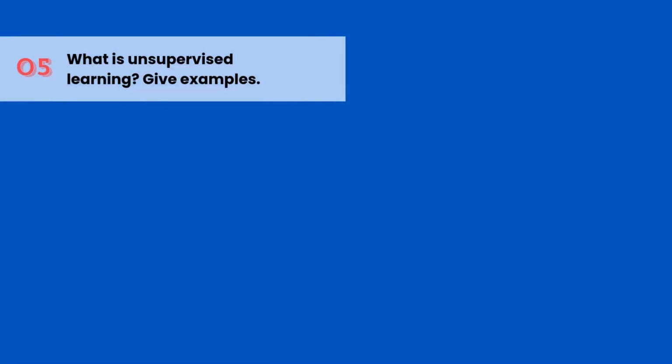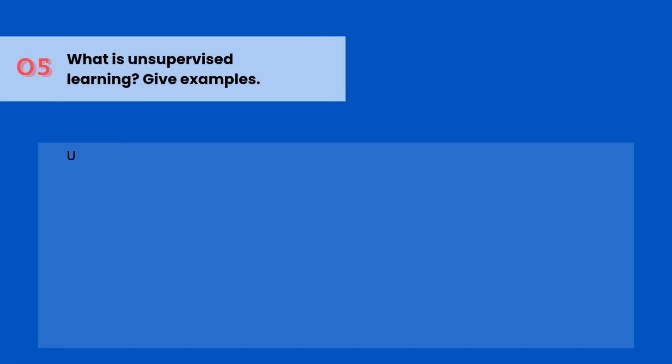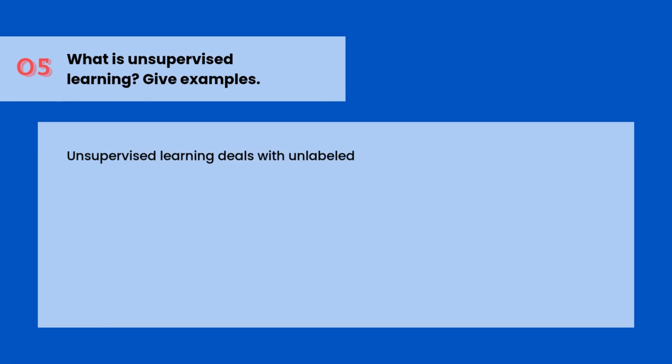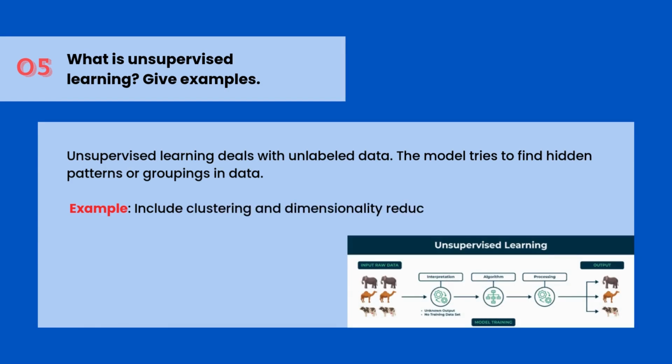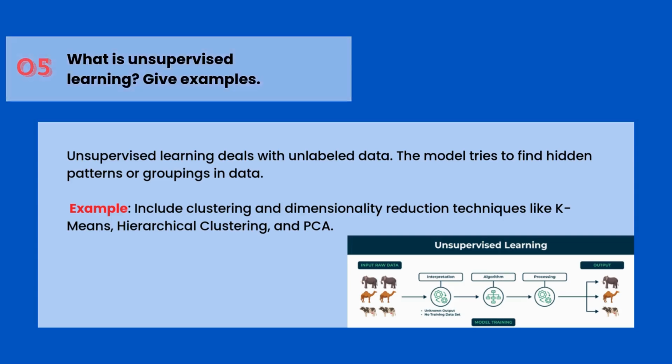What is unsupervised learning? Give examples. Unsupervised learning deals with unlabeled data. The model tries to find hidden patterns or groupings in data. Examples include clustering and dimensionality reduction techniques like k-means, hierarchical clustering, and PCA.